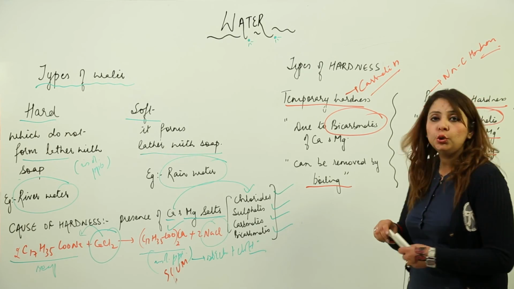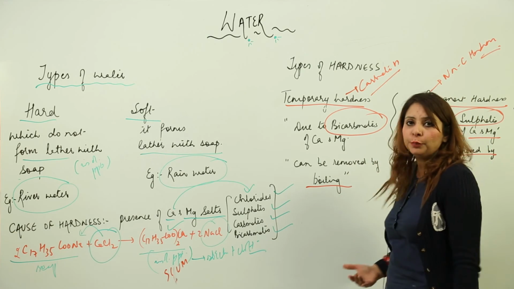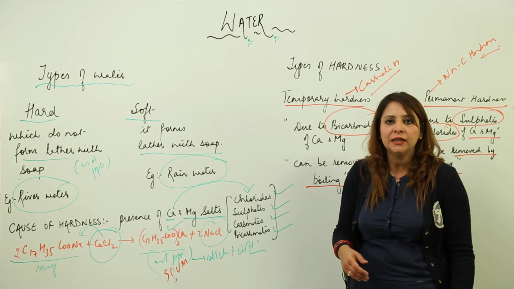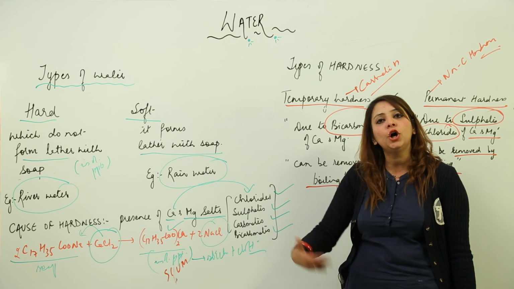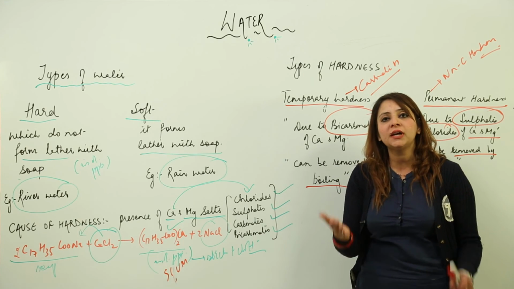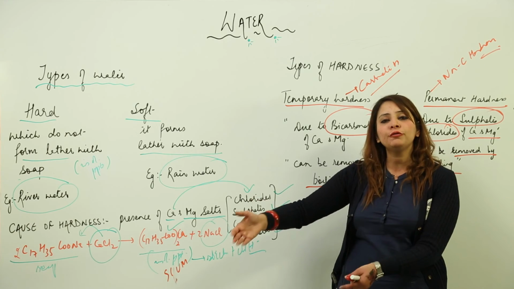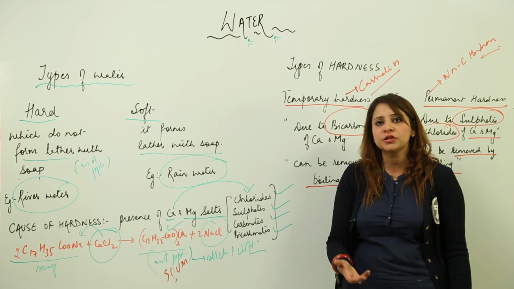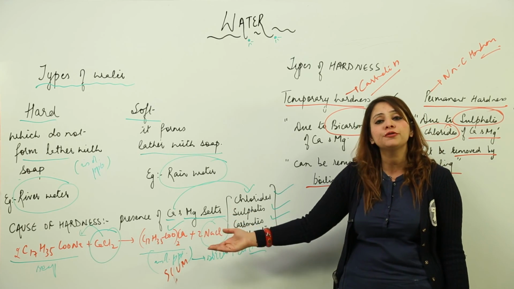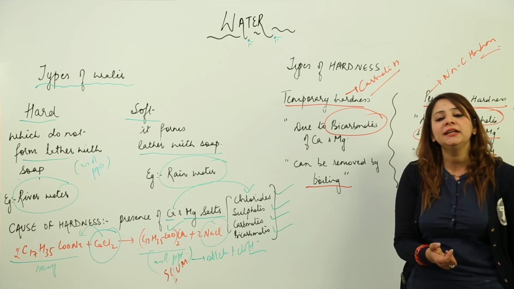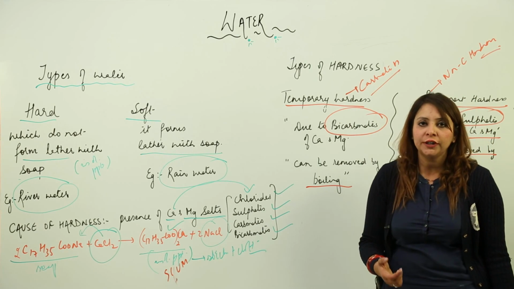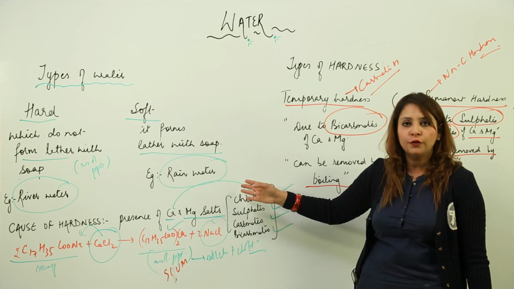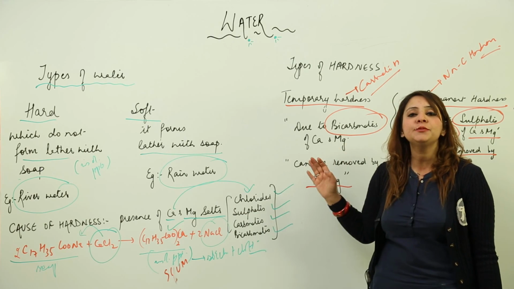Now we are going to remove this hardness, whether it is temporary or permanent, and we are going to see what methods we can employ to remove these kinds of hardness, because we need to convert hard water into soft water. Soft water can be used for many purposes, and in comparison hard water is not used everywhere. As you have seen, it cannot be used even for washing. So we are going to study how we can remove the hardness of water, whether it is temporary or permanent. Till that time, make yourself familiar with hard and soft water, the cause of hardness and the types of hardness.